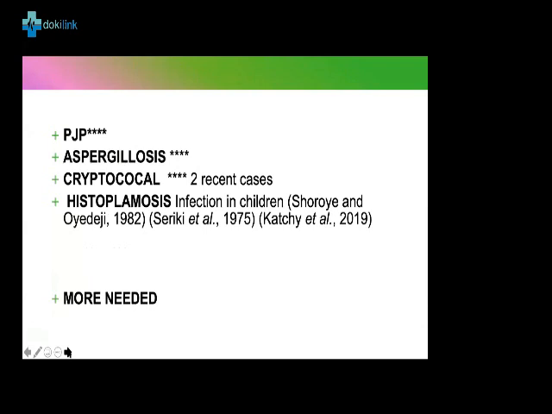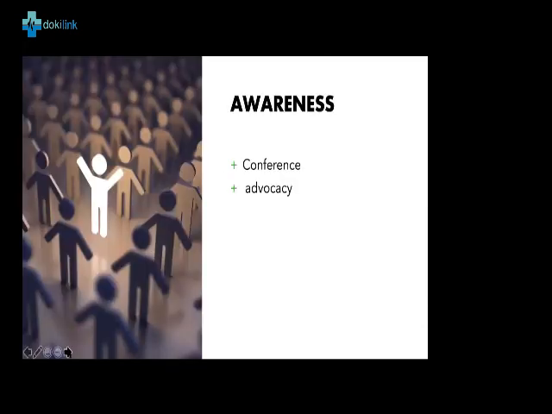And how can we do this? Awareness. We need to create more awareness, like what we are doing now during this conference. People are getting more aware. Doctors think that cryptococcus doesn't occur. Conferences like this are going to help us create more awareness. Then as clinicians and health workers, we need to create more awareness, advocacy, talk about it, and let people be aware that they need to look out for fungal infection in children, and that will actually reduce morbidity and mortality for us. Thank you.